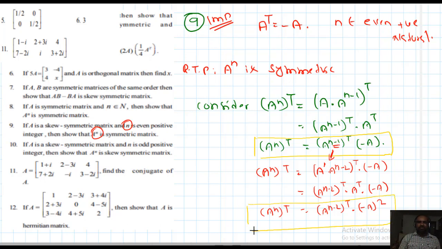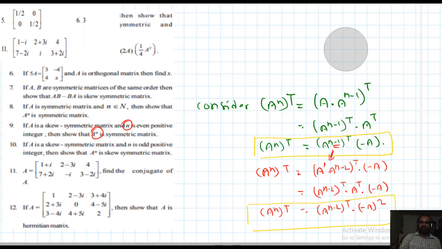Now the observation is important. What you will get next I will write directly here. Similarly, next step you will get A power n minus 3 transpose into minus A cube.